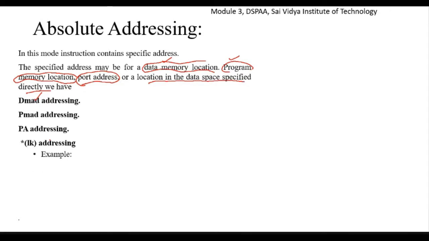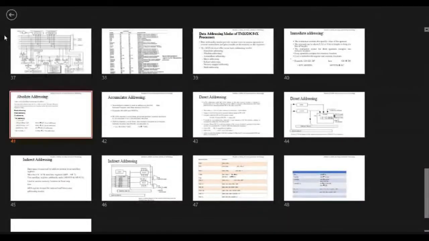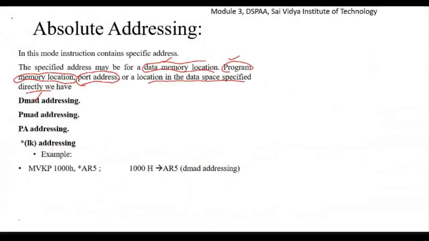So what kind of examples will we have for these four? The first example we have here is move related instructions. You have learned MOV, move, in the previous semesters, right? Here we have miscellaneous move related instructions as the first one. The first move related instruction we have here is MVKP. So I'll write it here. MVKP stands for move.